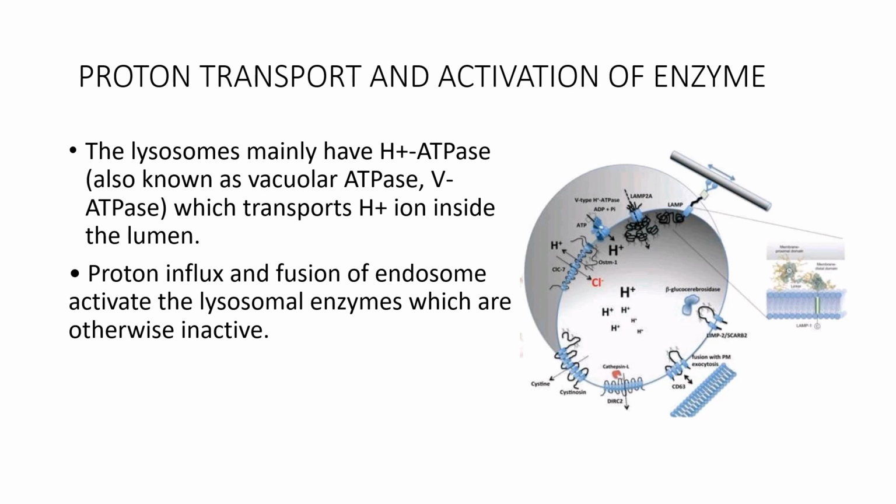Proton transport and activation of the enzyme. The lysosome mainly has H+ ATPase, also known as vacuolar ATPase, V-ATPase, which transports H+ ions inside the lumen. Proton influx and fusion of the endosome activates the lysosomal enzymes, which are otherwise inactive.